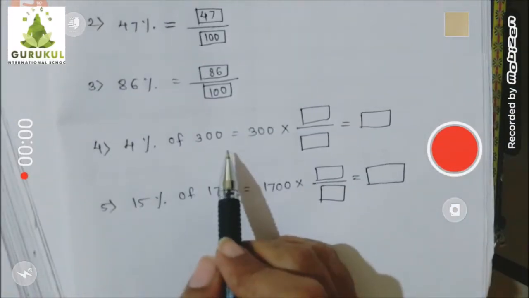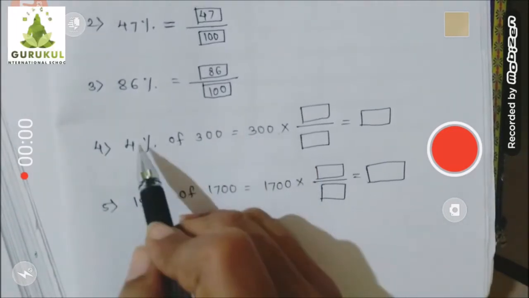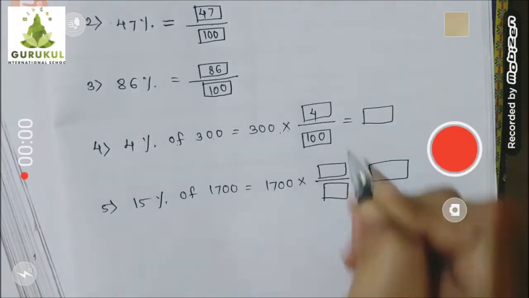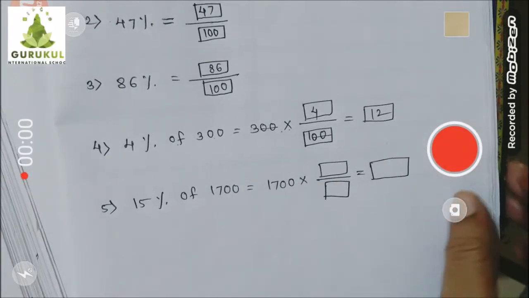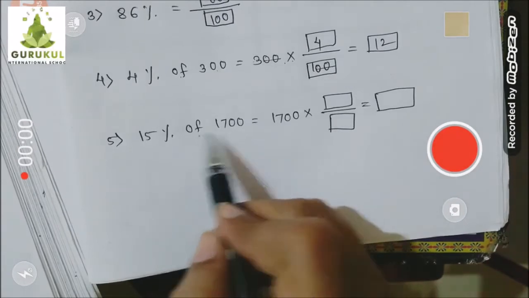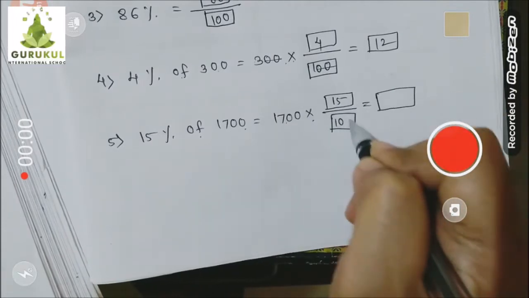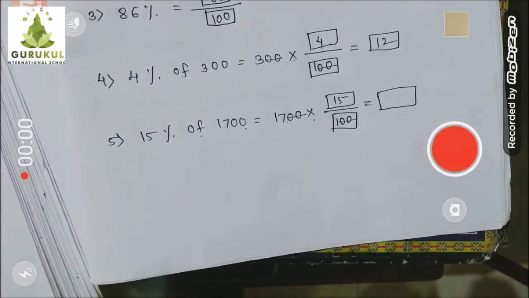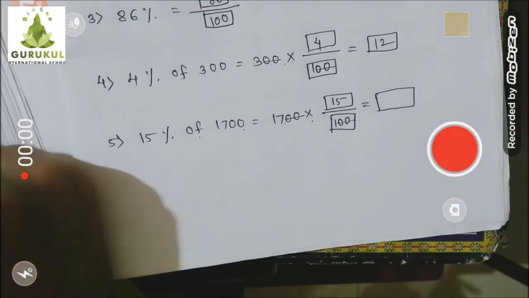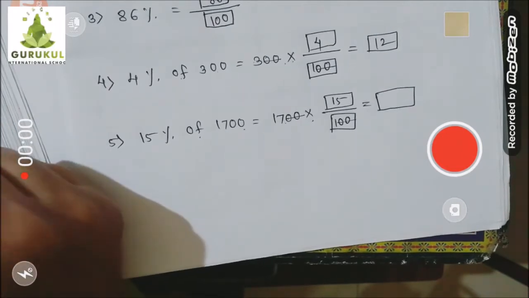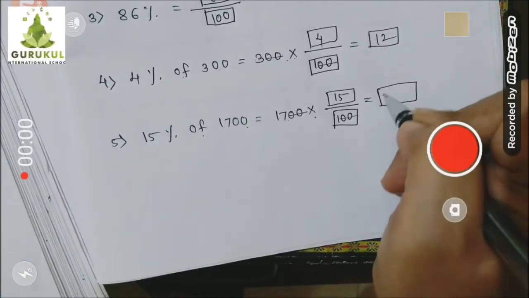Now 4% of 300 means what? Of means multiplication. So of 300 means 300 multiplied by 4% means 4 upon 100. Now calculate, 100 cancel. What is left? 4 3s are 12. Same way we can solve the downward also. Of 1700 means 1700 multiplied by 15% means 15 upon 100. Now calculate, 100 cancel. 17 15s are how much? We have to calculate that, children. 255.